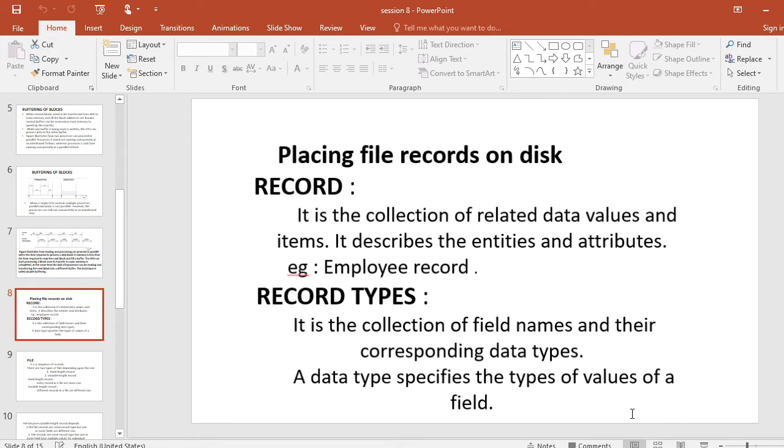Another important advantage of double buffering is that since the data is kept ready for processing, waiting time is reduced. This is also one of the advantages of double buffering.